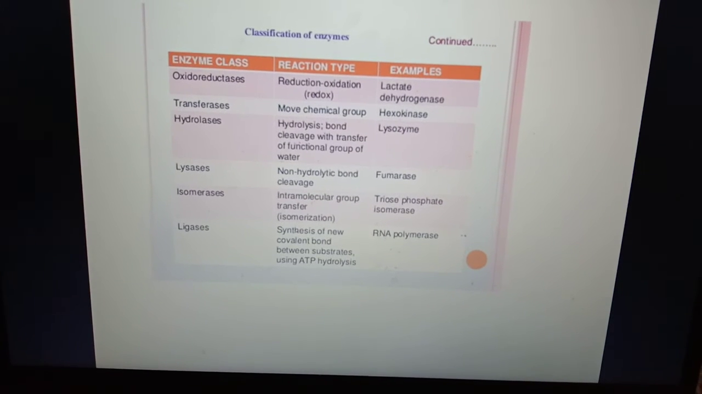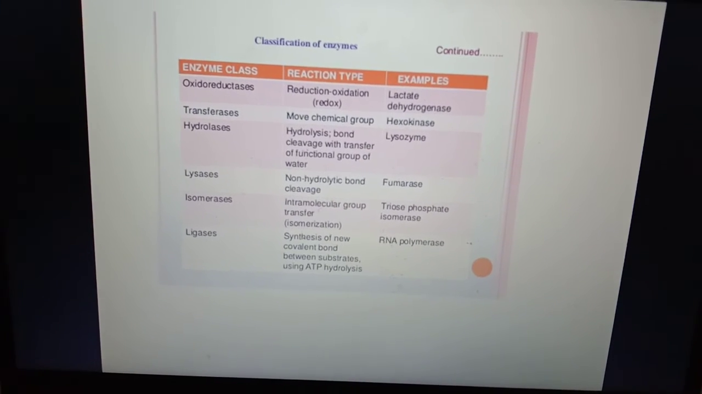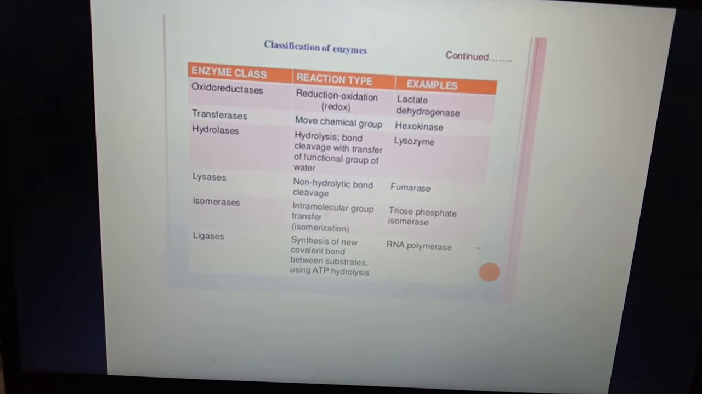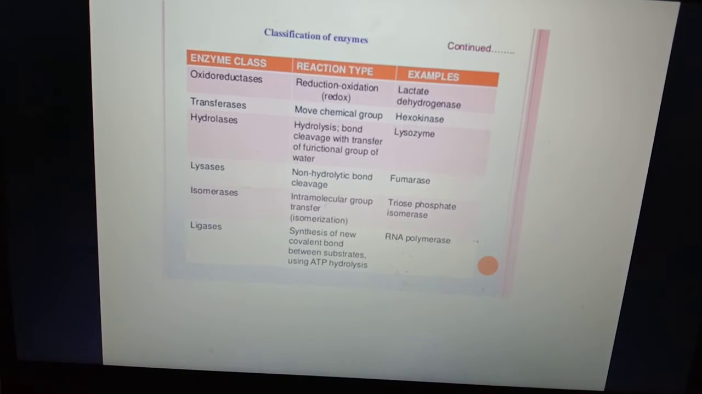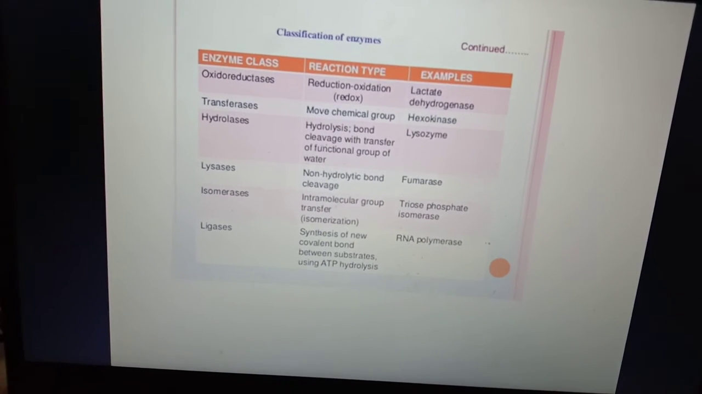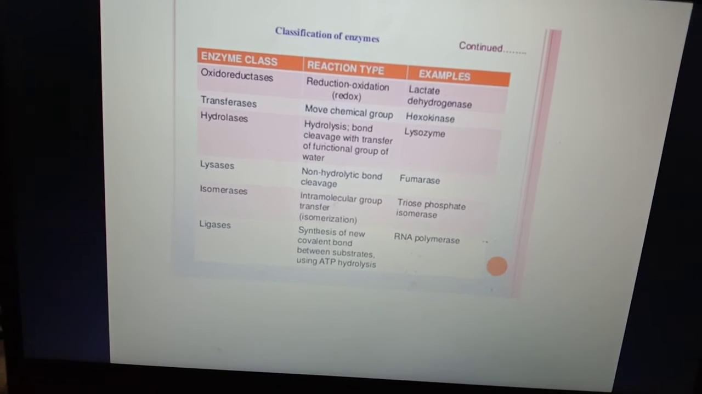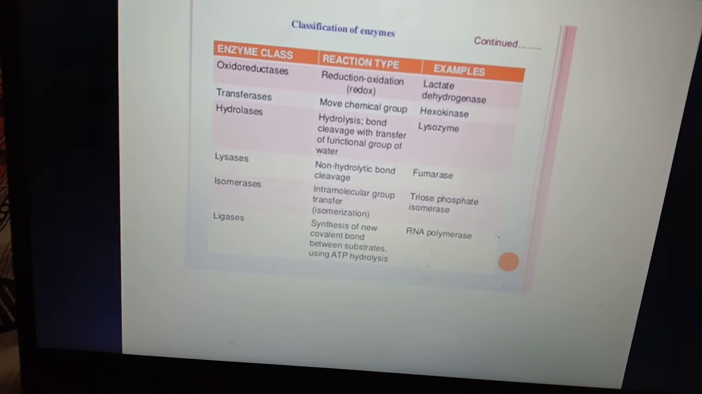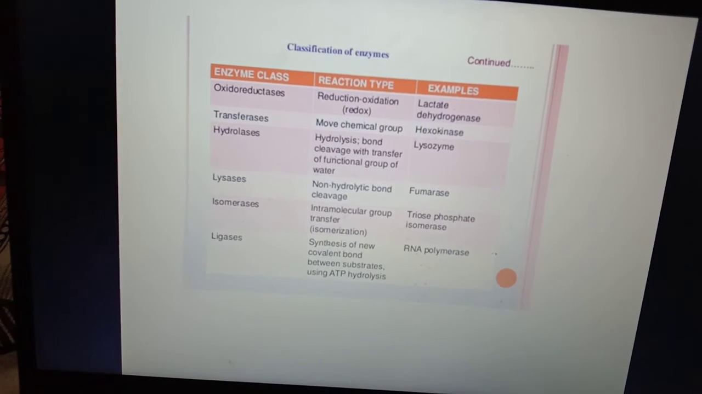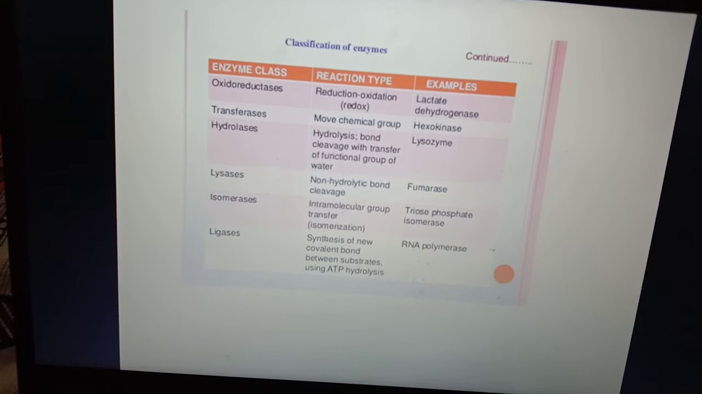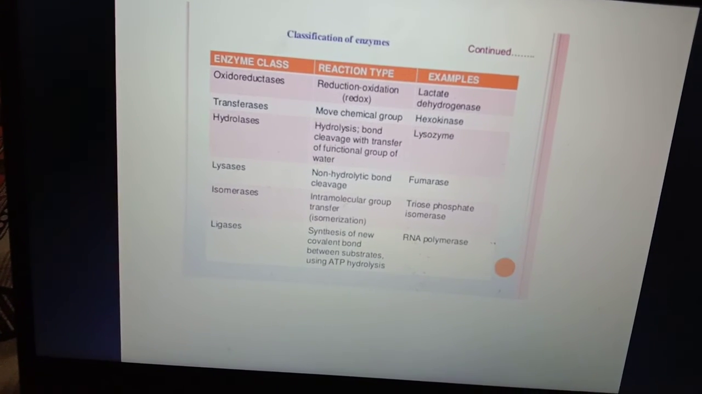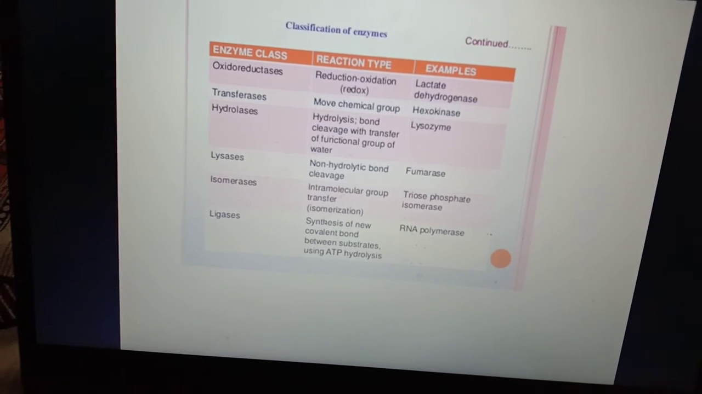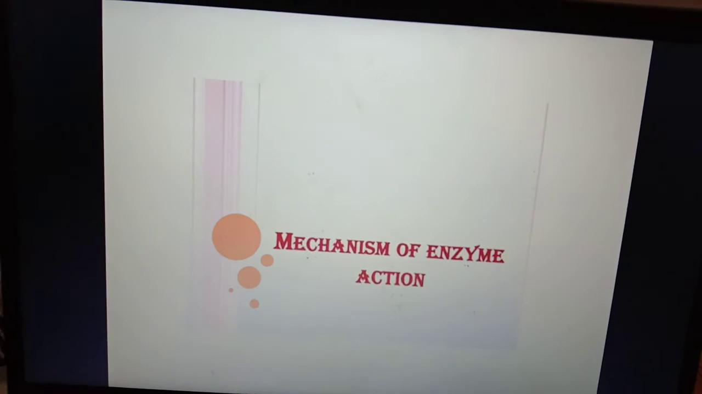Enzyme class oxidoreductase: reaction type is reduction and oxidation, example lactate dehydrogenase. Second, transferase: moves a chemical group, example hexokinase. Hydrolase: bond cleavage with transfer of functional group to water, example lysozyme. Lyase: non-hydrolytic bond cleavage, example fumarase. Isomerase: intramolecular group transfer, example triose phosphate isomerase. Ligase: synthesis of a new covalent bond between substrates using ATP hydrolysis, example RNA polymerase.